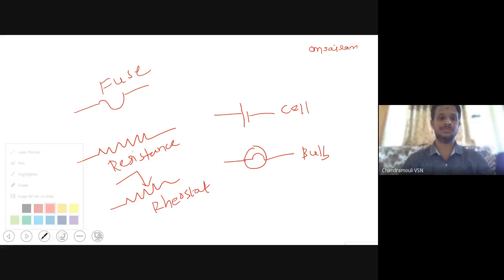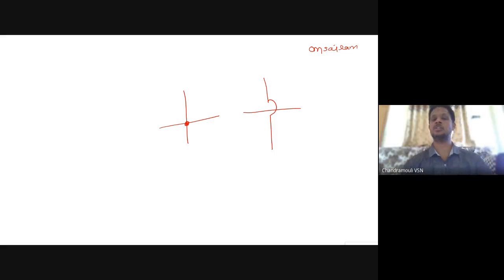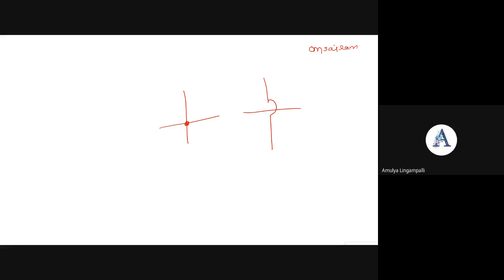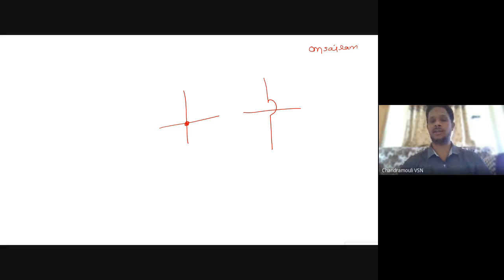Till now is it clear? Yes, sir. If two wires are like this and there is a point, a dot, like here, they are connected. And if two wires are like this and there is a mark like this, those two wires are not connected. So connected wires, not connected wires.